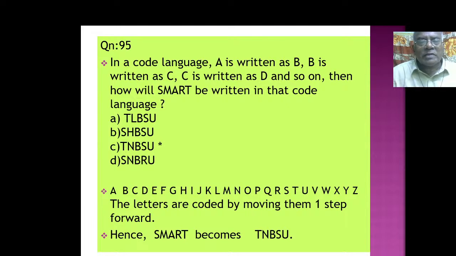In a code language, A is written as B, B is written as C, C is written as D, and so on. Then, how will smart be written in that code? Okay, முதல்ல வந்து ABCD அது alphabet இருக்கும். Letters are coded by moving one step forward. Smart. S, T; M, N; A, B; R, S; T, U. Like that, one letter is going. A is written as B, this is how they are given in the problem. A is written as one letter movement.